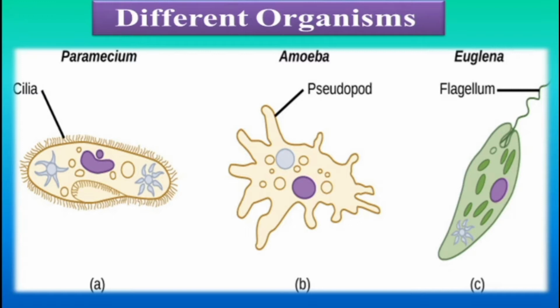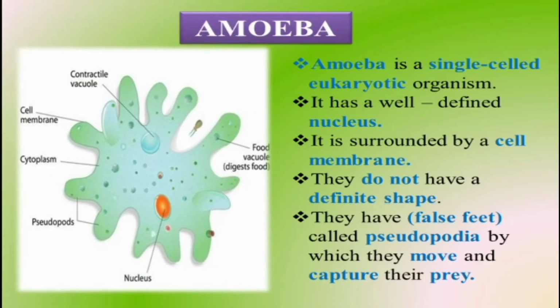The body of Amoeba is of irregular shape and has a special kind of body structure called pseudopodia. In Euglena, the flagellum present on the outer region is used for locomotion. Amoeba has a special structure and an irregular shape.